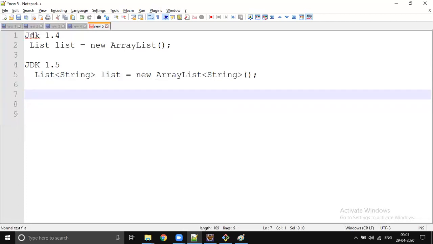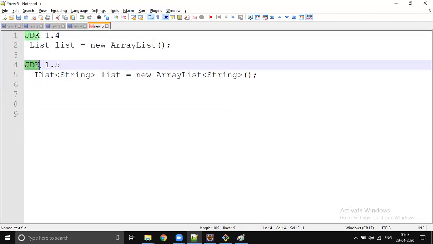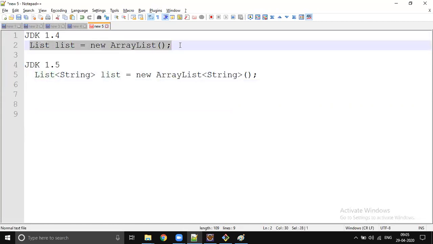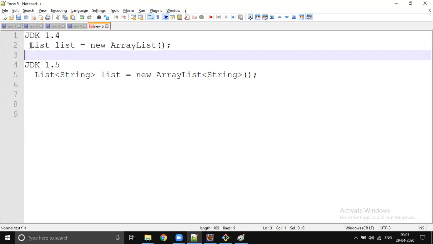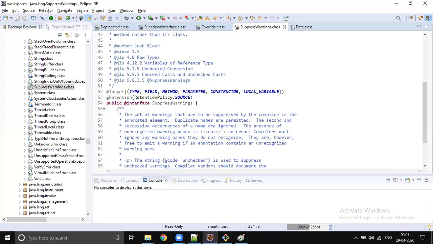For example, you wrote some code when we had JDK 1.4 in the market. Later you upgraded your JDK version to 1.5. Then from JDK 1.5 onwards, the same code you wrote will show a warning. What warning will it show? This is not a generic type. Just because we are upgrading our background JDK, we can't rewrite our entire code and change our old code to generics. So whatever warning you are getting, that warning can be suppressed. What do you have to use? Unchecked.